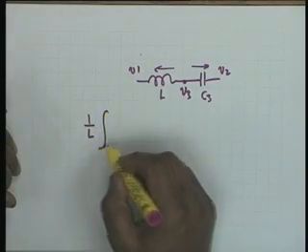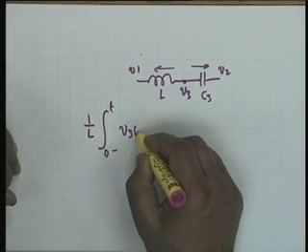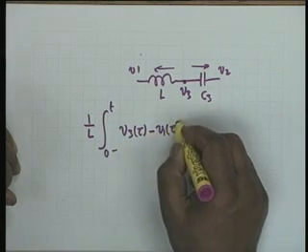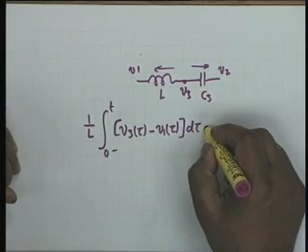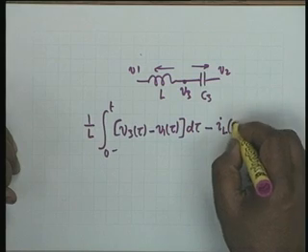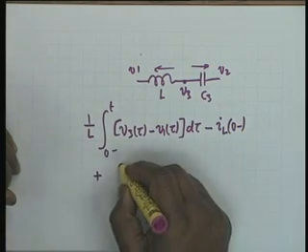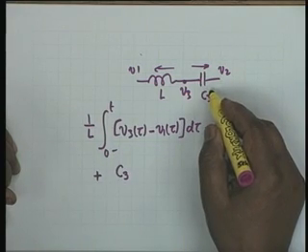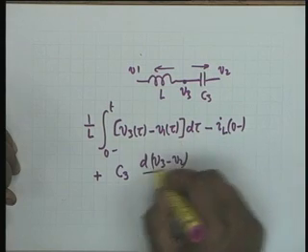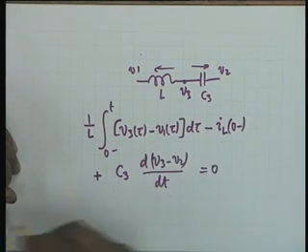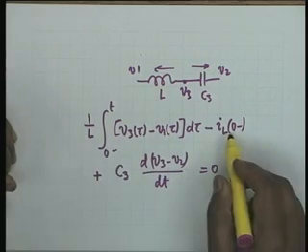So 1 by L integral from 0 minus to t, now notice the polarity, (V3(tau) minus V1(tau)), this is the current leaving V3, d tau, then minus IL(0 minus), plus C3 the capacitor, then d(V3 minus V2)/dt. This should be equal to 0. This is the equation for node 3, V3. Is this clear? The polarity.